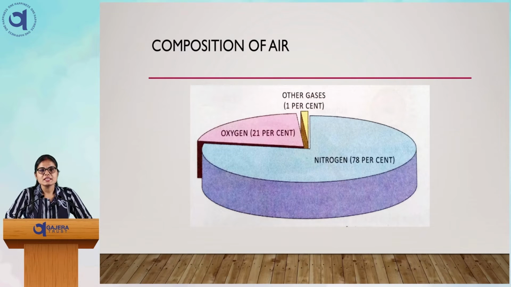In this figure, we can see the composition of air. In this, we can see how much percentage of nitrogen we have in the atmosphere. That is 78% of nitrogen gas in the atmosphere. Oxygen, as we have already discussed, is 21%, and other gases, that is helium, hydrogen and carbon dioxide, are 1% in our atmosphere.